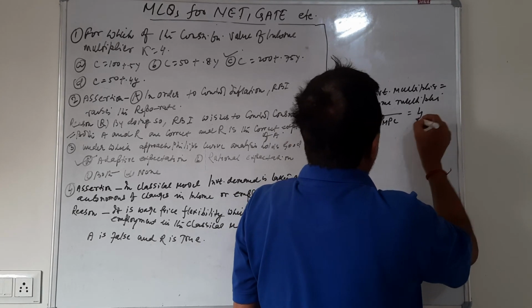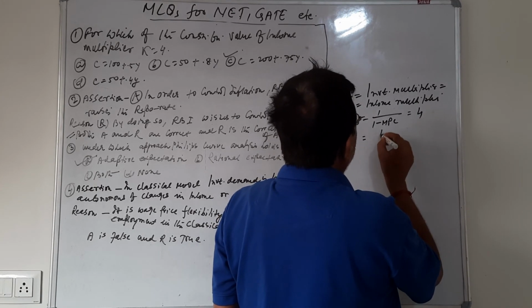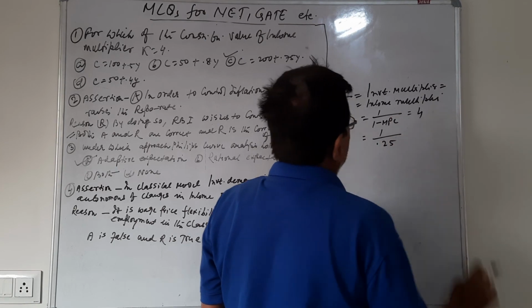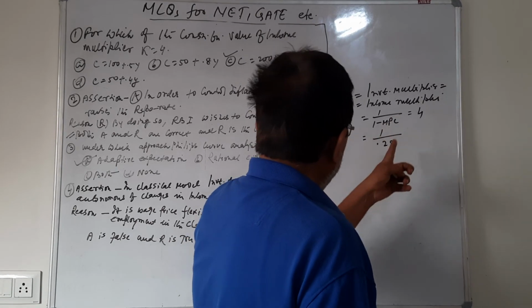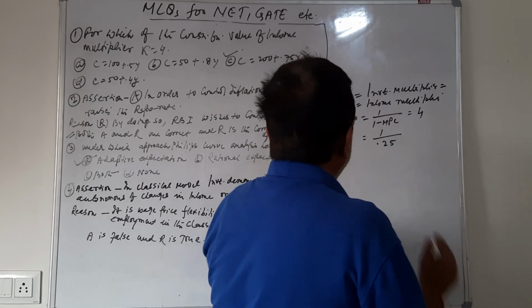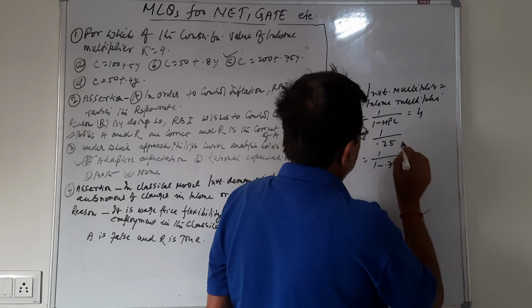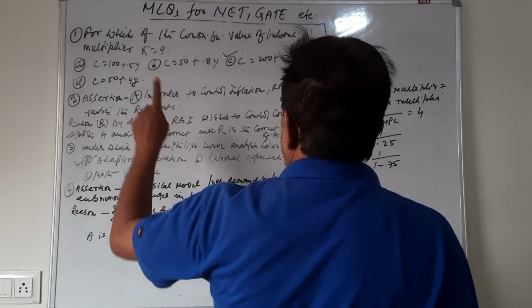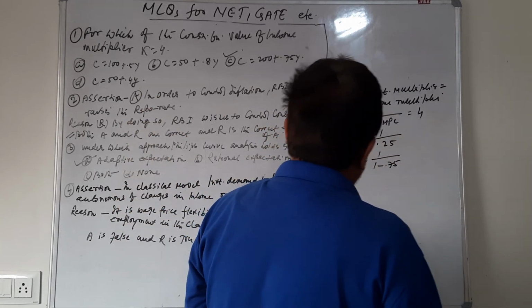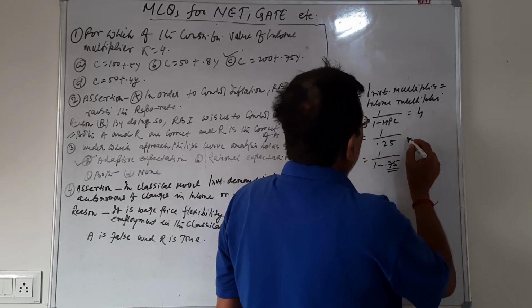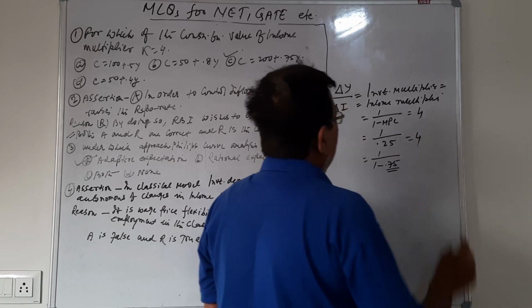So this would be 4 if in the denominator we have 0.25, and for the denominator to be 0.25, MPC must be 0.75. So out of the 4 consumption functions, any consumption function which has its MPC 0.75 would give a multiplier of 4.